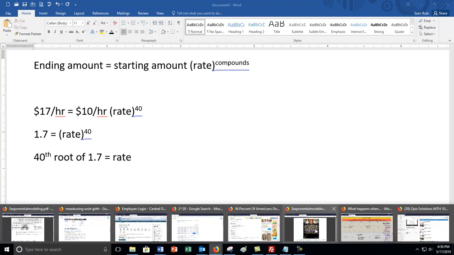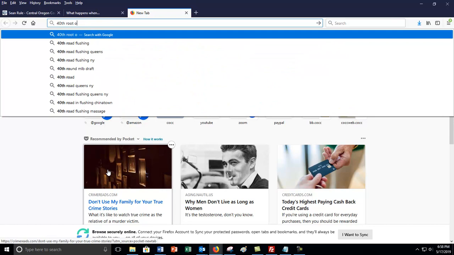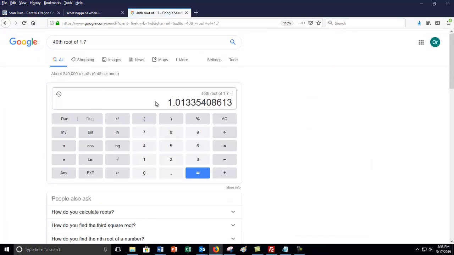Now, I'm going to come over here and open up another window, and I can literally just type 40th root of 1.7. And I get 1.01335, and so on. The important part is right there: 1.013. That means 1.3% inflation over that time period. So if something was $10 in 1978 and grew to $17 in 2018, that means it grew at an average rate of 1.3%. The one, remember, simply means we never got smaller on average, it got larger, and the 0.013 is 1.3%.